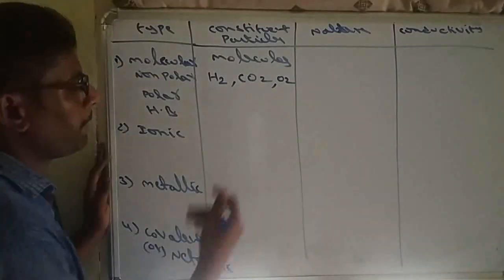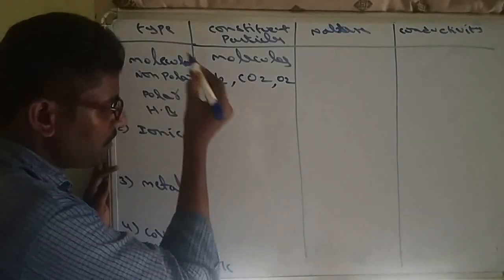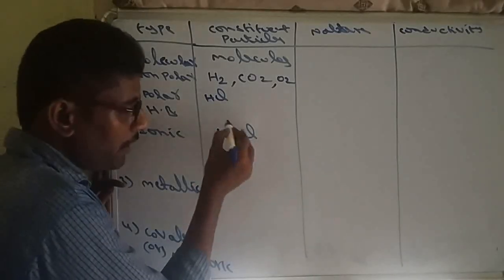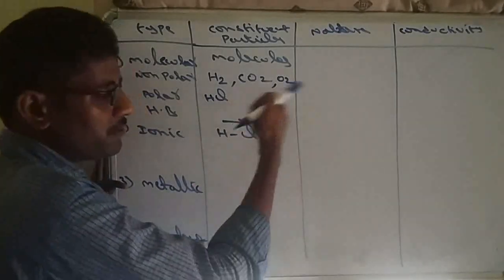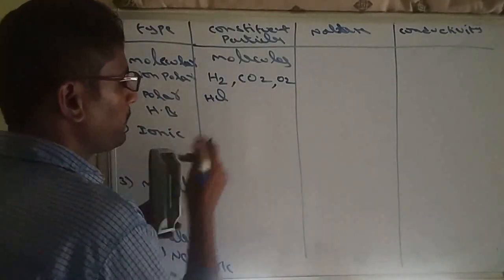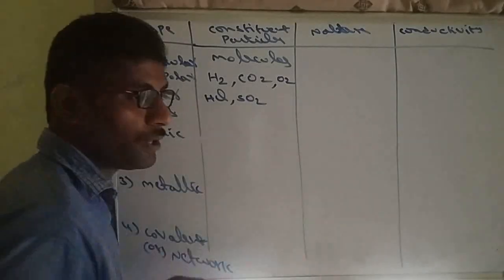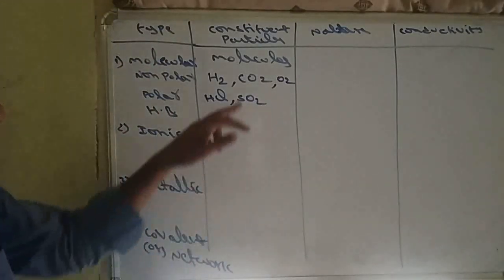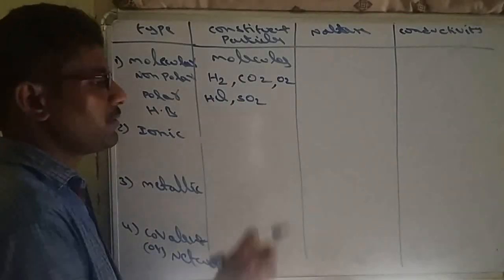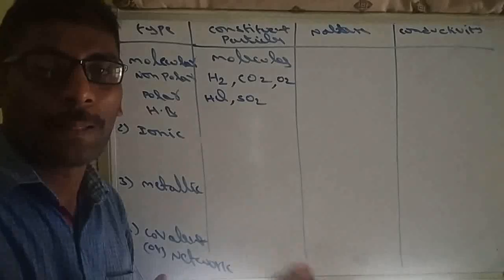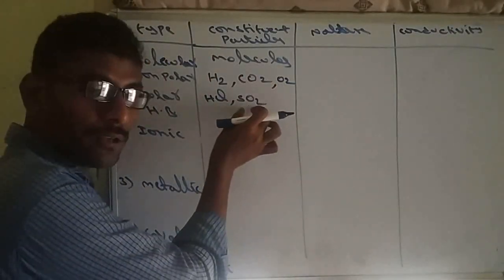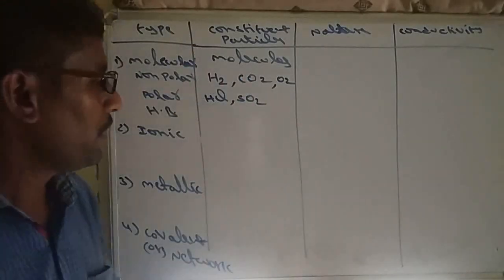Same like polar. Example, HCl. Definitely HCl is a polar molecule. Hydrogen, chlorine, different atoms. Chlorine will pull electrons, so some dipole moment will be there. That is a polar molecule. Similarly, SO2 is a polar molecule. CO2 is non-polar, whereas SO2 is polar. So don't confuse this. We just have to identify the shape, the geometry. CO2 is linear, but SO2 is a bent molecule. So that's why it is a polar molecule.